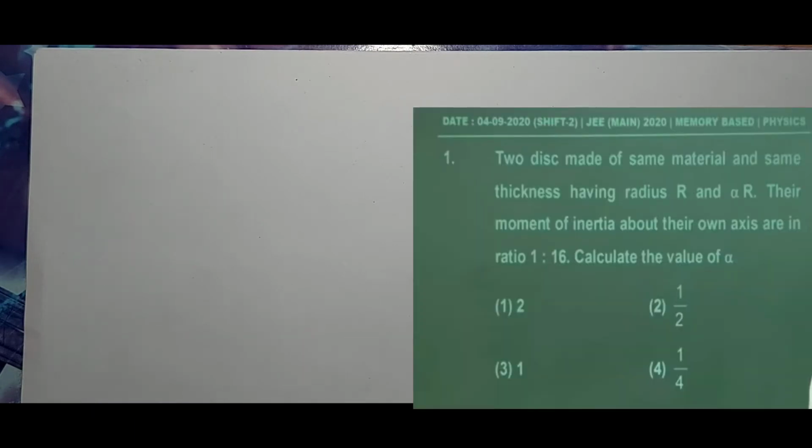Today we are going to discuss the JEE Main paper shifted to September 4th paper. So let us see the first question. Two discs made up of the same material and same thickness have radii R and alpha R. Their moments of inertia about their own axis are in the ratio 1:16. Calculate the value of alpha.